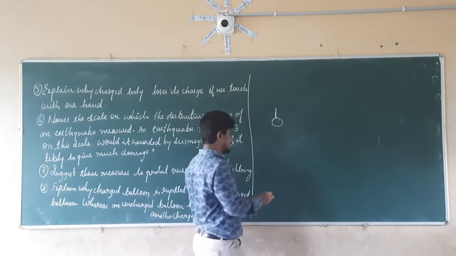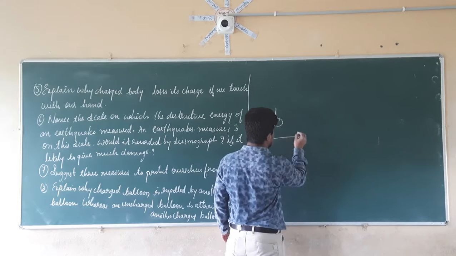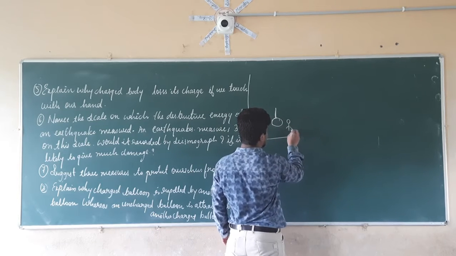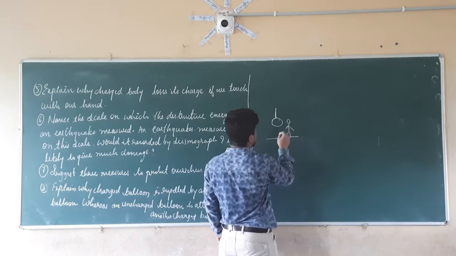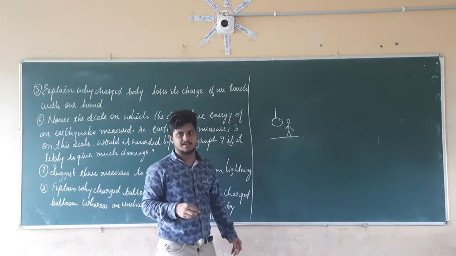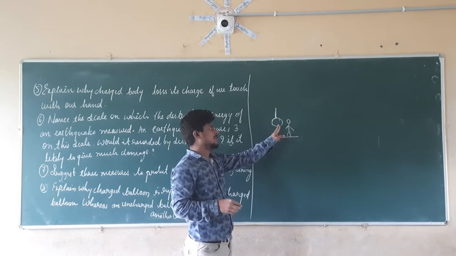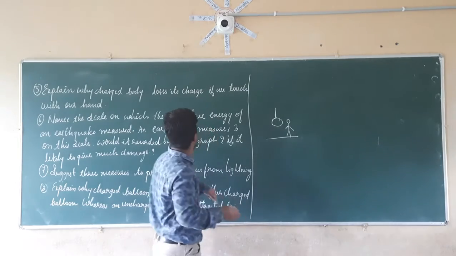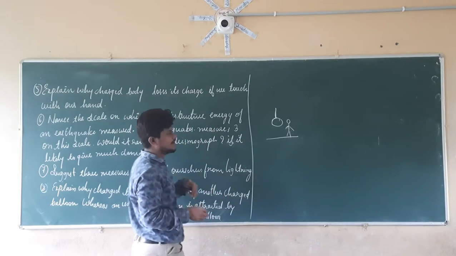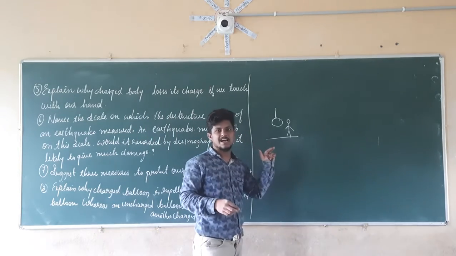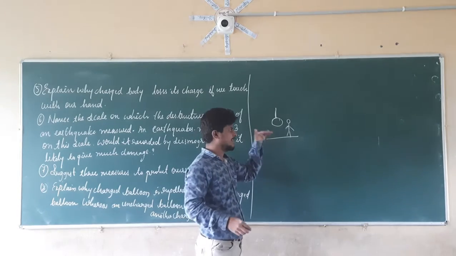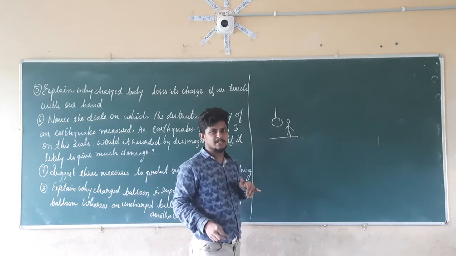So what will happen? We, as a person standing on the ground, know that this balloon is charged. So when you touch that balloon, it is becoming uncharged. That means it is losing its charge. So the charge is discharging here. So why is it happening?